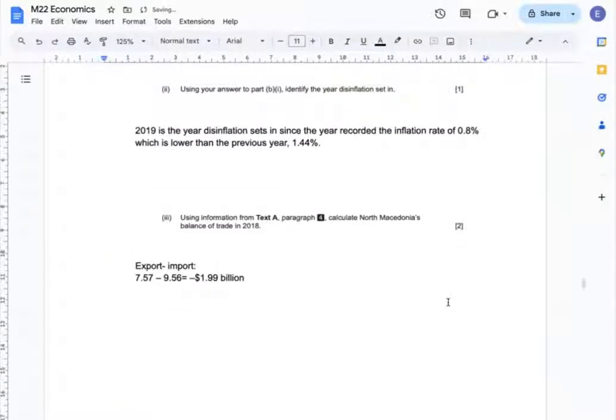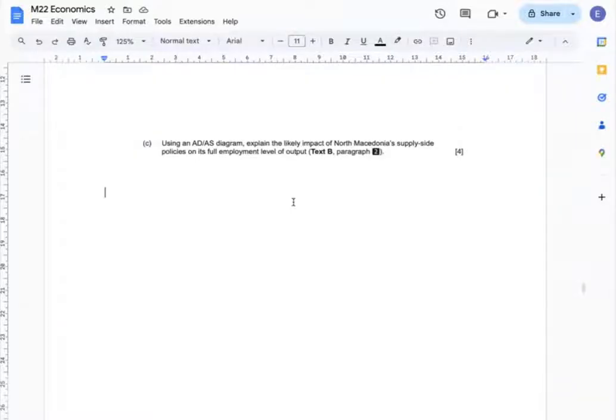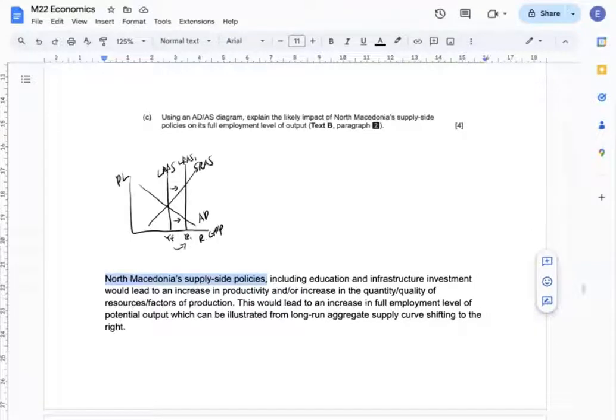Question C. Using an AD-AS diagram, explain the likely impact of North Macedonia's supply-side policies on its full employment level of output. North Macedonia's supply-side policies, including education and infrastructure investment, all those would lead to an increase in productivity and increase in the quantity and quality of resources of production. This would lead to an increase in full employment level of potential output, which can be illustrated from a long-run aggregate supply curve shifting to the right.